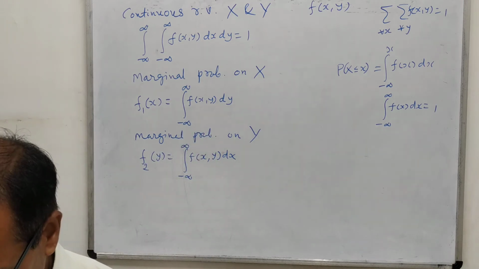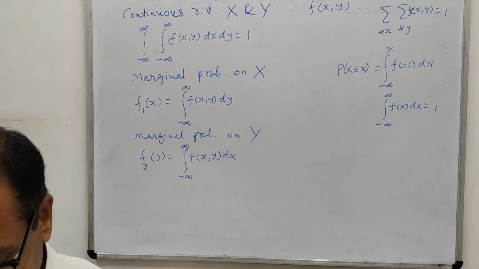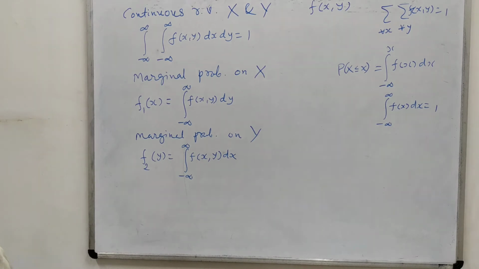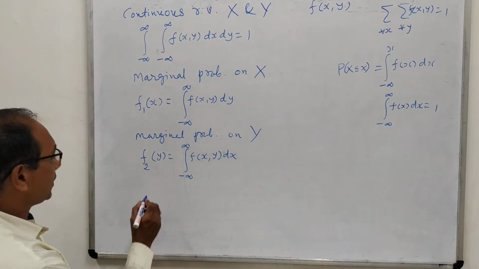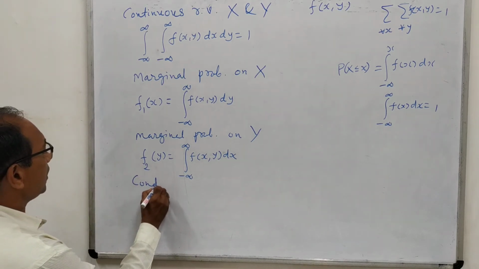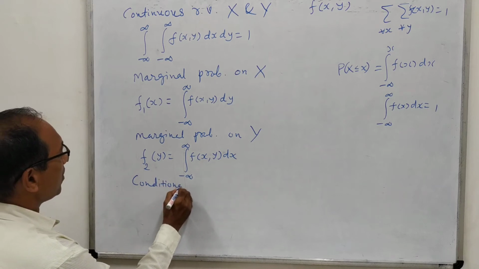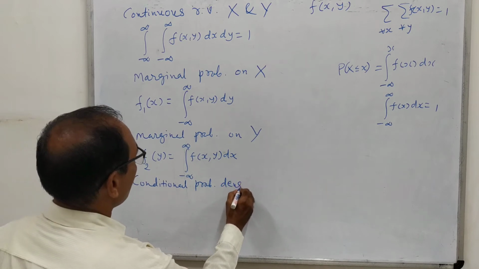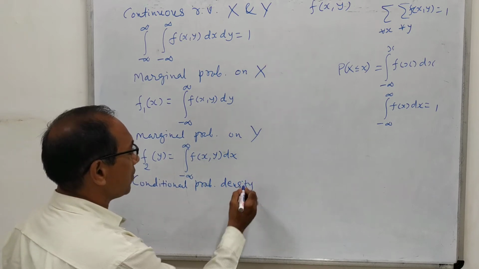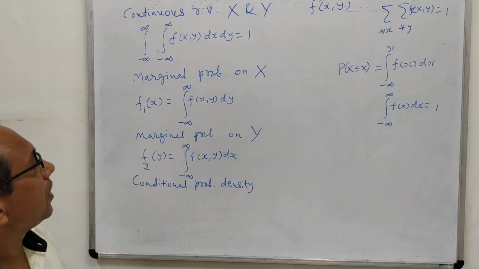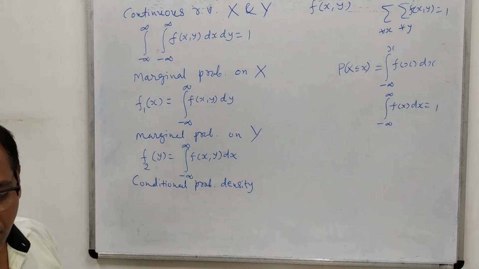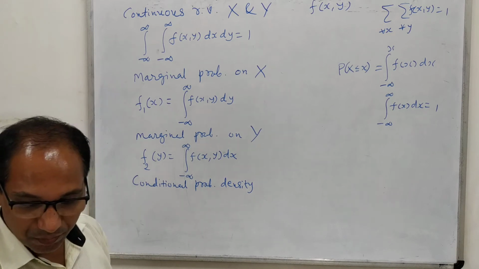Okay, and also we will note down the conditional probability density function, because for continuous random variables we use the probability density, and for discrete random variables we use the probability mass function, if you have noted.